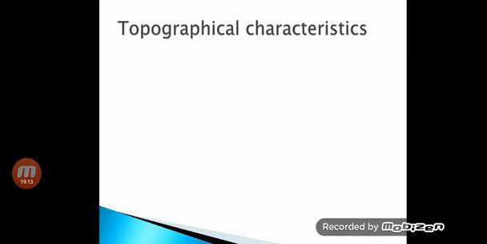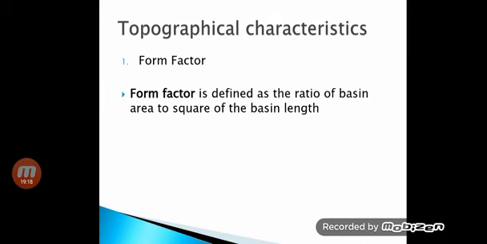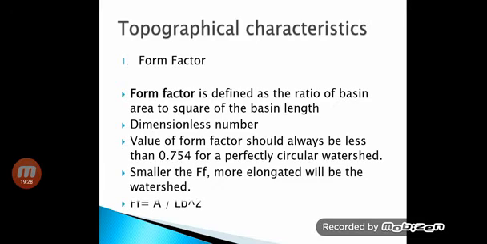Next are the topographical characteristics. The first characteristic is the form factor, which is the inverse of shape index. The shape index was given as L square upon A, so form factor is given as A upon L square. Form factor is the ratio of basin area to the square of basin length. It is a dimensionless number.